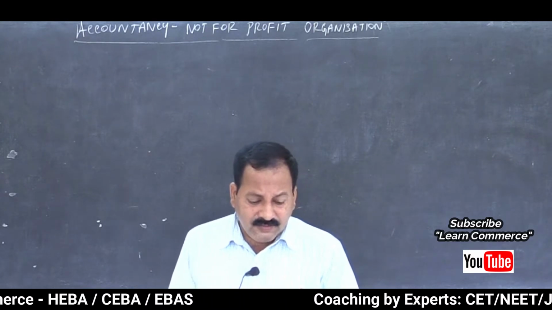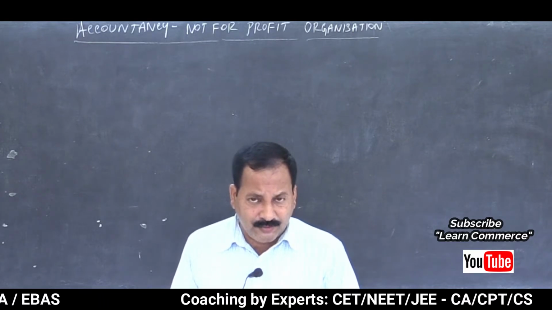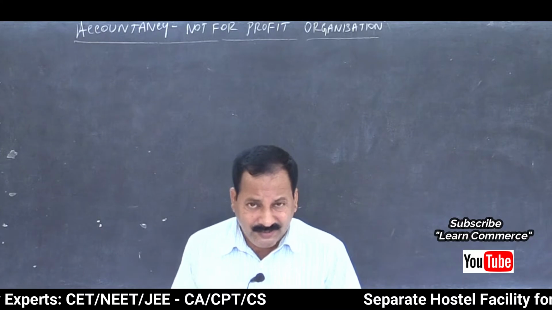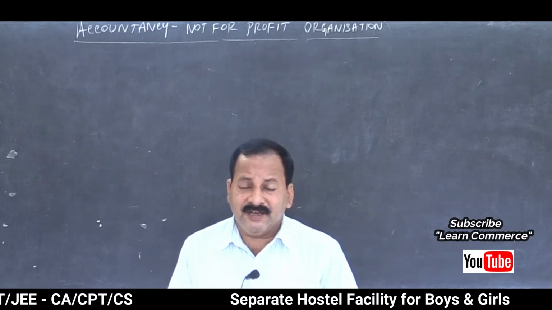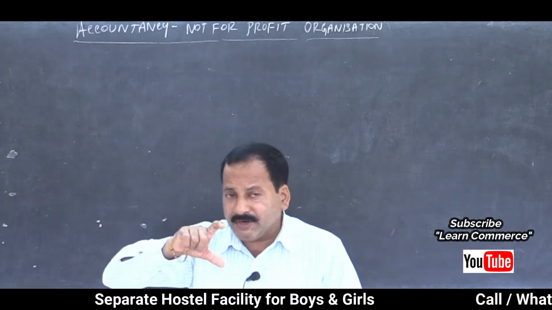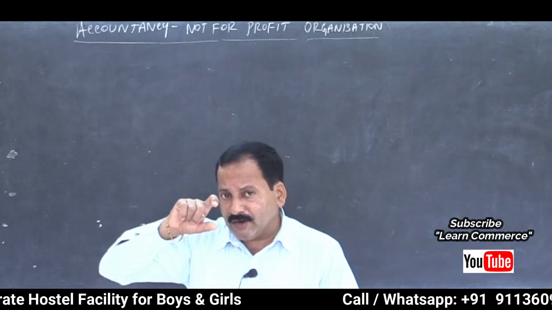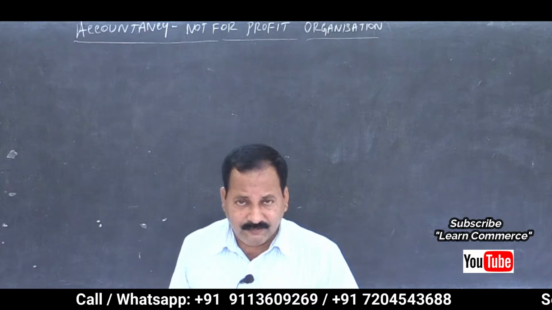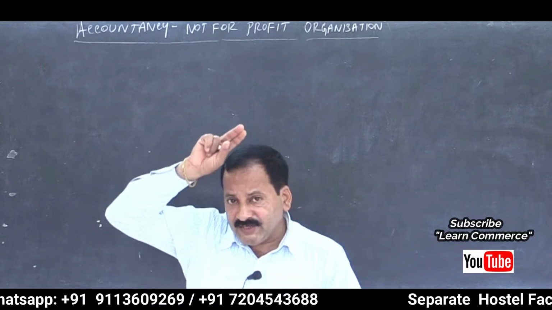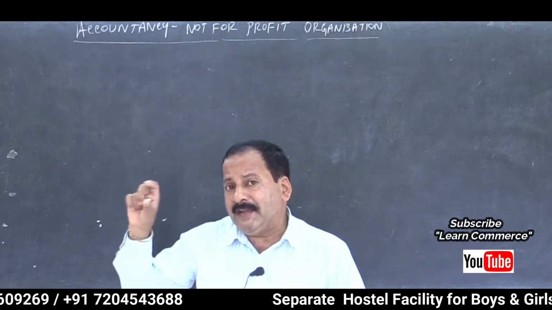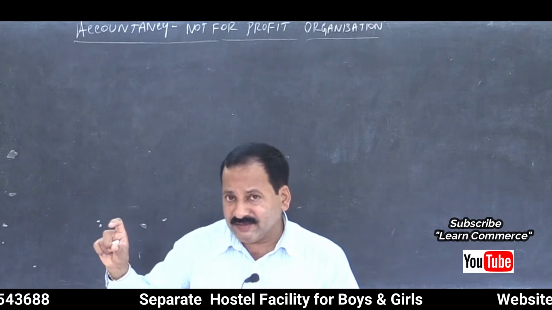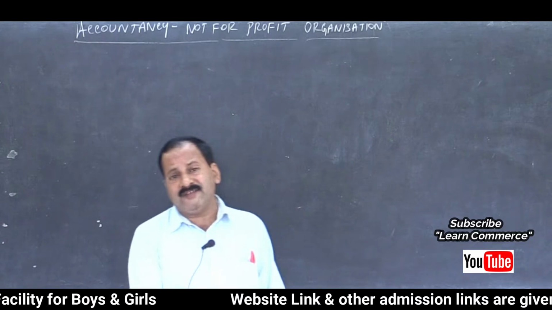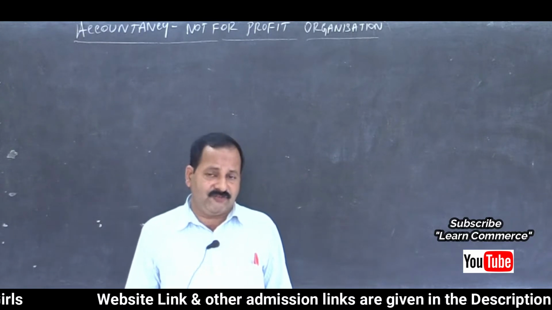So outstanding expense of last year, what do we have to do? It belongs to last year, so we have to deduct it from the current year's figure if separate figures are not given. If separate figures of last year, current year and next year are given, then no headache for us. We simply check whether last year's amount is entirely paid or not. If it is not paid fully, then the remaining amount should be shown as a liability again in the balance sheet.